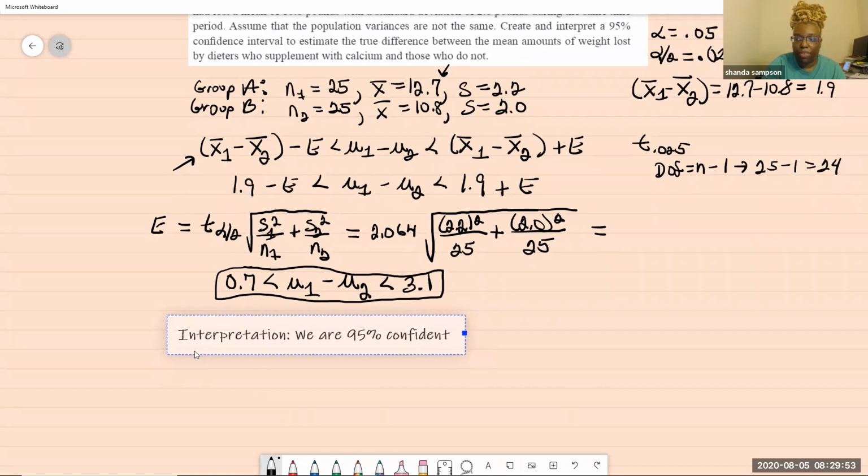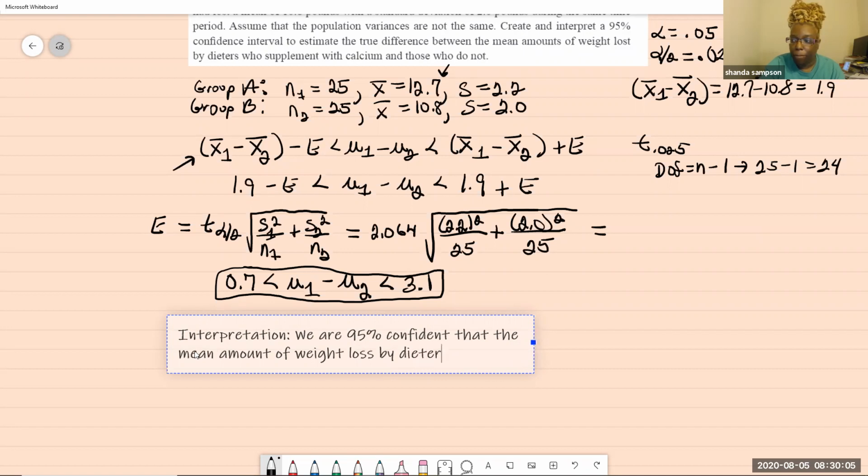What are we 95% confident of? That the mean amount of weight loss by dieters who supplement with calcium, because that was our A, who supplement with calcium,